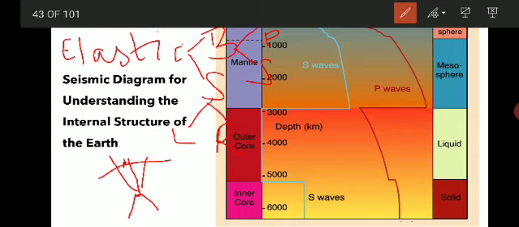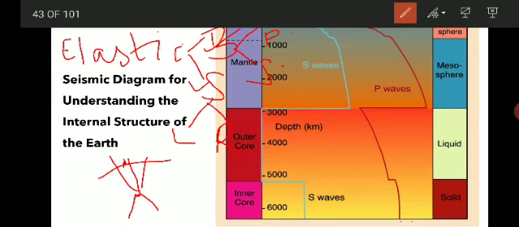So during an earthquake, different seismic waves, also called elastic waves, are generated. They are of two types, body waves and surface waves. Body waves are again two types, primary and secondary waves, that is P and S waves. And surface waves are of two types, Love wave and Rayleigh wave.